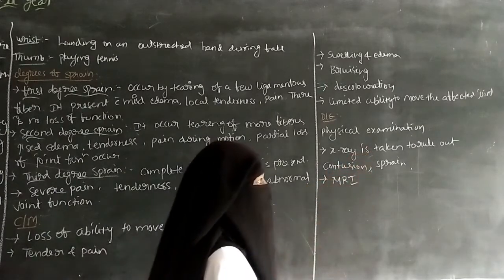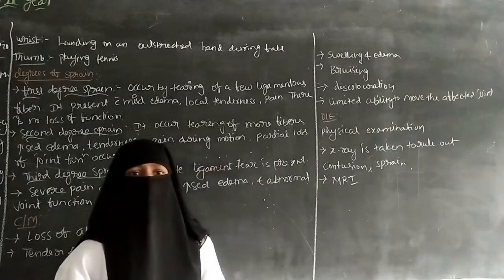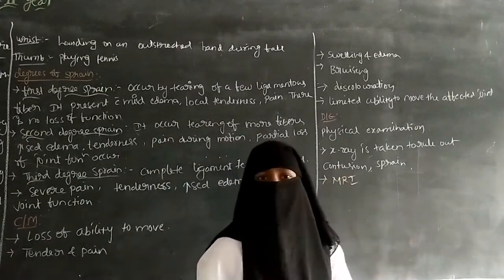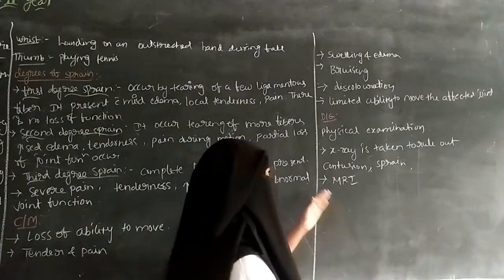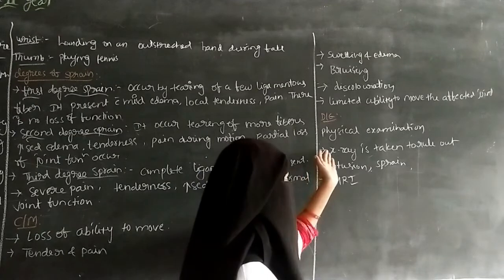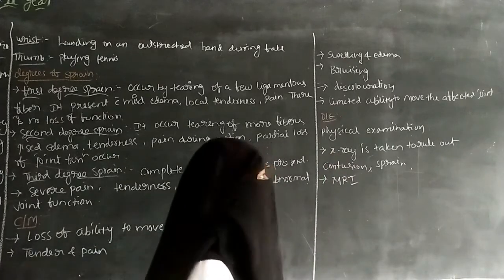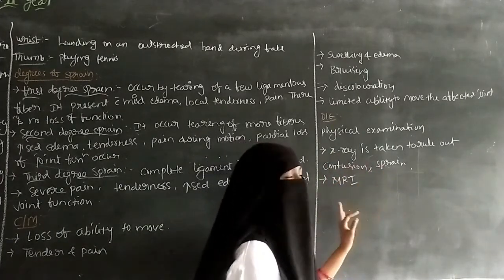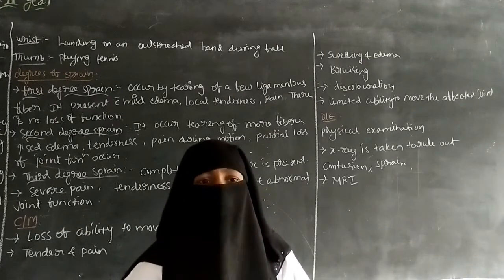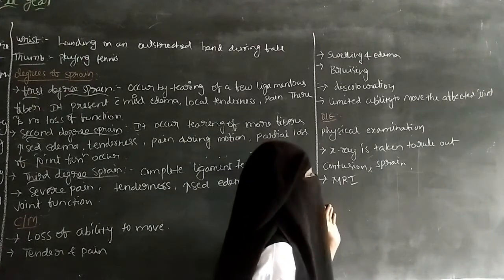The X-ray is taken to rule out the contusion and the sprain. Contusion means blood capillaries are ruptured at the region of the injury. At the region of the tissues or the skin, the blood capillaries are ruptured, so it is called contusion. The X-ray can be used to rule out the contusion and the sprain, and then MRI scan. Magnetic resonance imaging can be used if necessary. If it is necessary for the patient to have an MRI, then go for the MRI, otherwise no need.